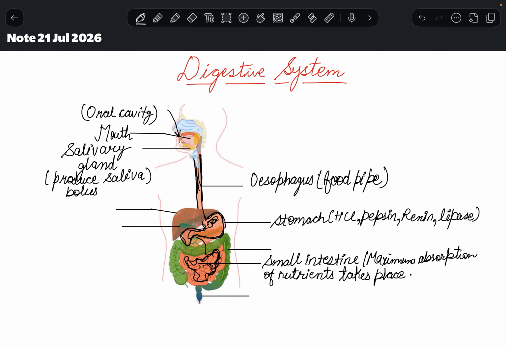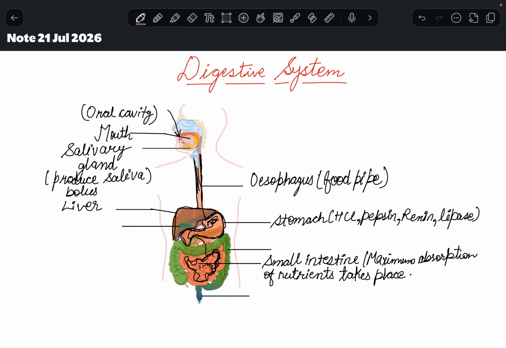right? Now our food travels to three accessory organs, right? And these organs play an important role in the digestion in small intestine. So first one we have, you can see this structure. What do we call it? We call it liver. So liver is the largest internal organ in the human body. And where is it located? It is located on the right side of the upper abdomen. You can see in this structure, right?